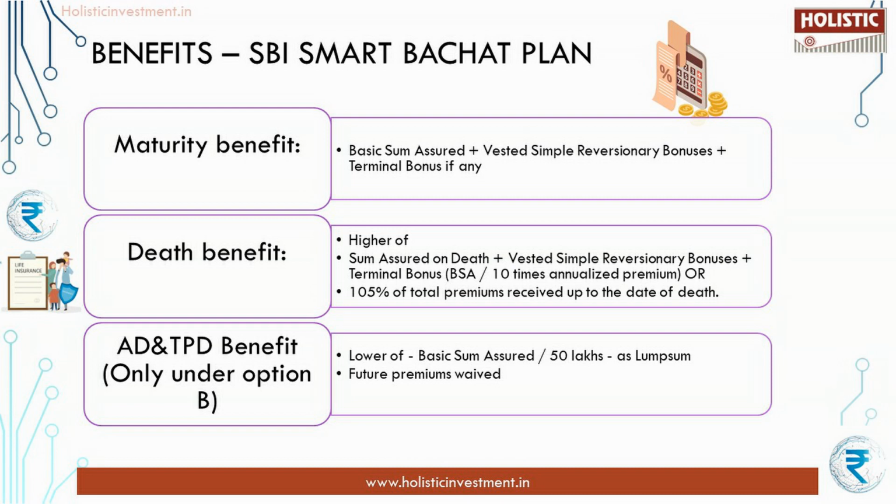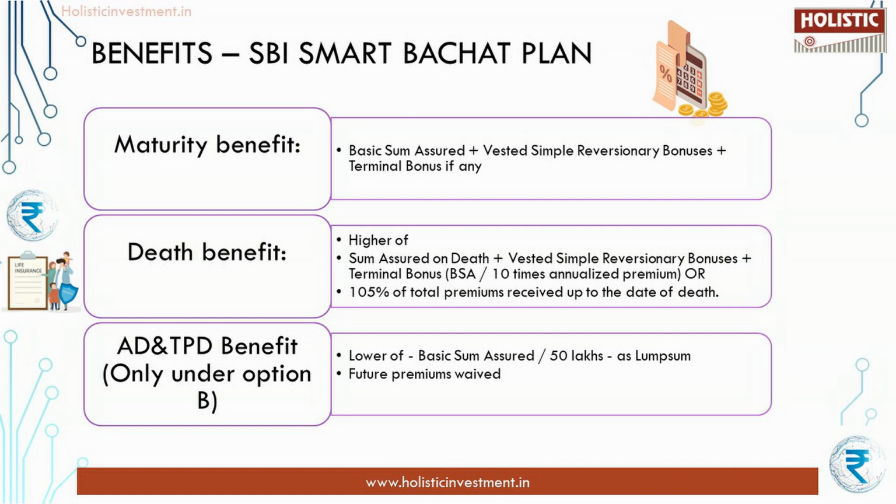Accidental death and total and permanent disability benefit. This is applicable only for option B. In case of accidental death of the life assured during the policy term, an additional amount equivalent to the basic sum assured would be payable in lump sum. Plus, death benefit as explained under death benefit for both options is also payable. All future premiums would be waived off and the base policy continues till surrender or maturity, whichever is earlier.